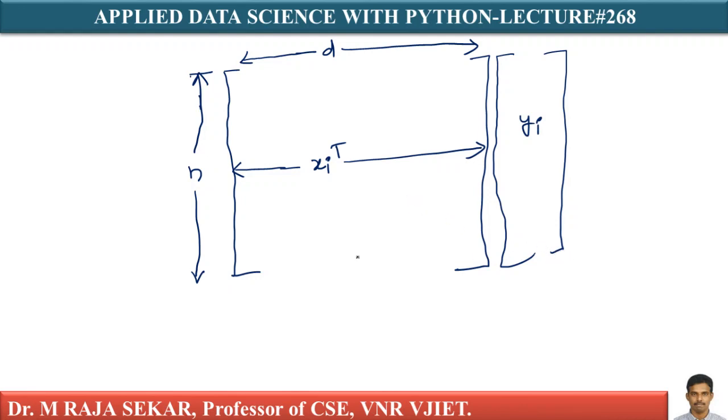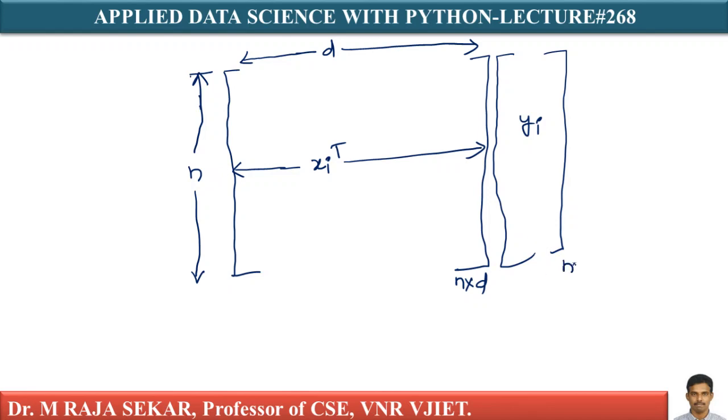Y size must be, as I am assuming, an n by d matrix. What is the reason? There are n reviews, there are n data points. Each data point is a d-dimensional vector, and we have a label for each review. How many reviews are there? There are n reviews.